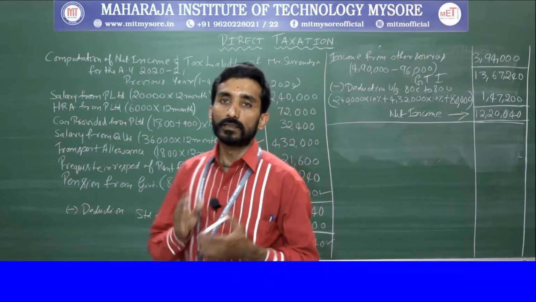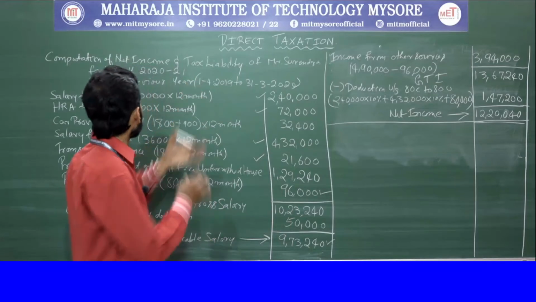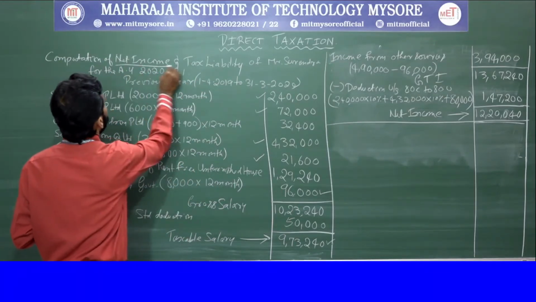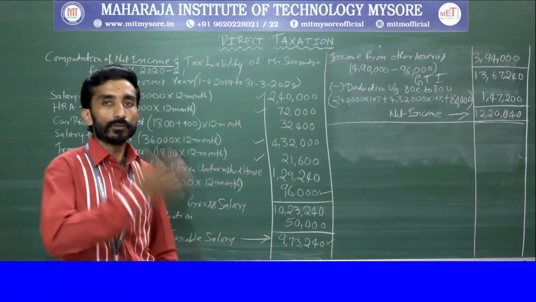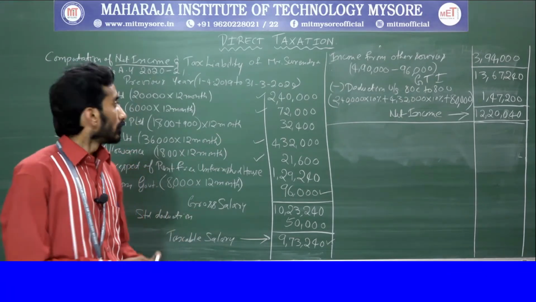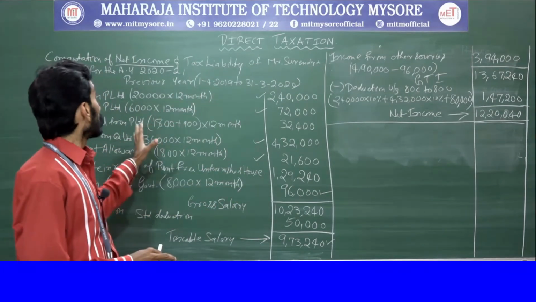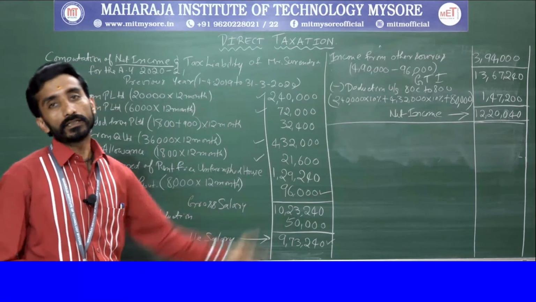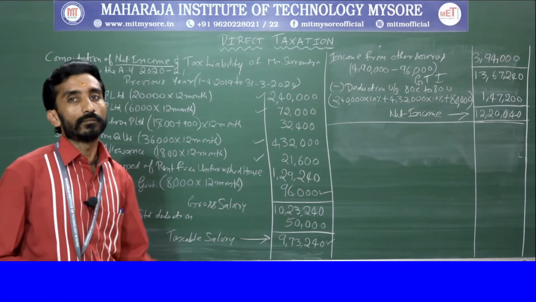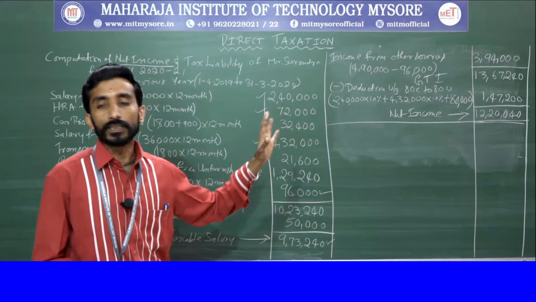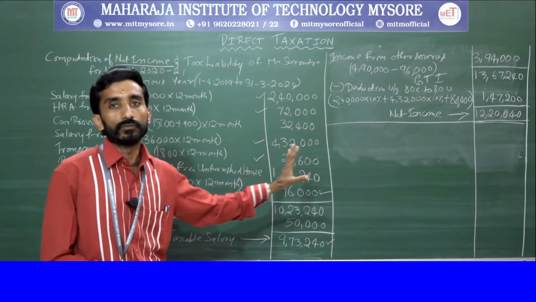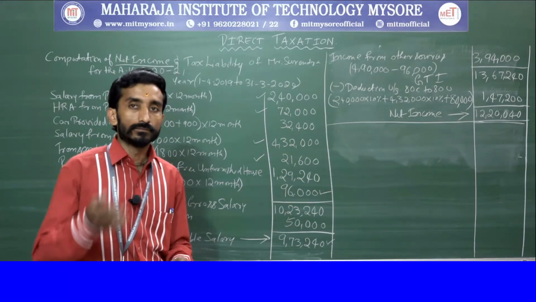Clear? Till here we have finished the part on net income. This is how you will be computing your net income with respect to total income. Also it is set, because all the 5 heads of income can be considered here, but with respect to salary as well as income from other sources, only 2 things they have given. So that is how we have calculated.